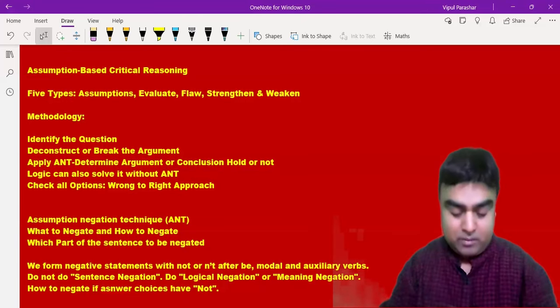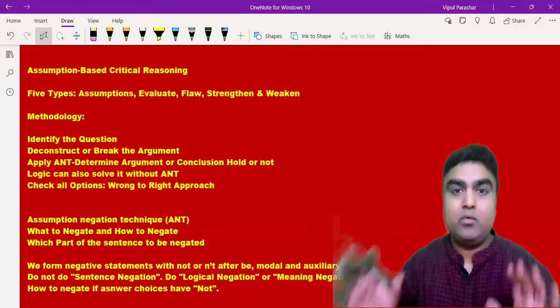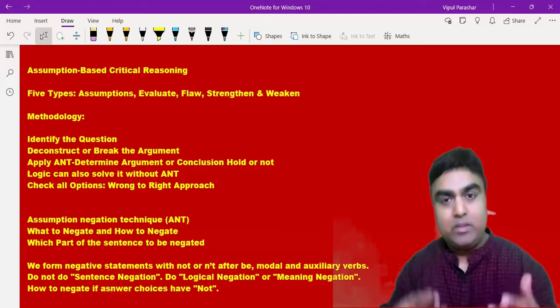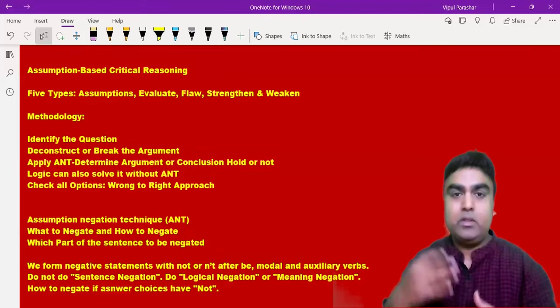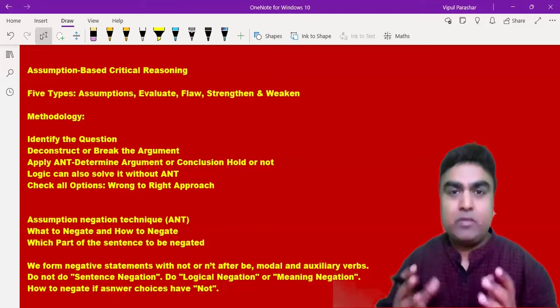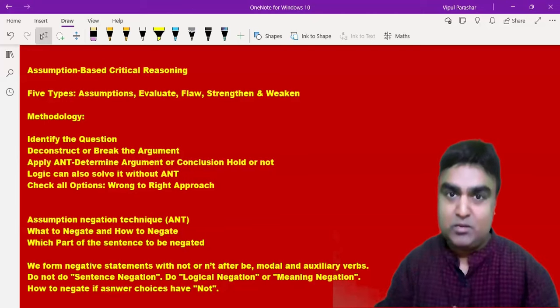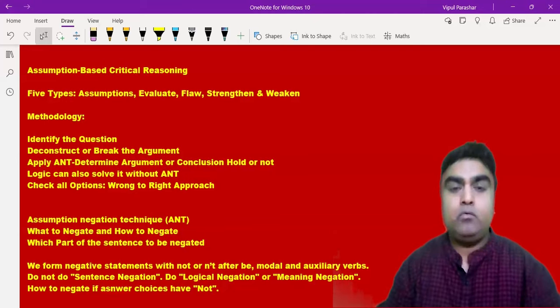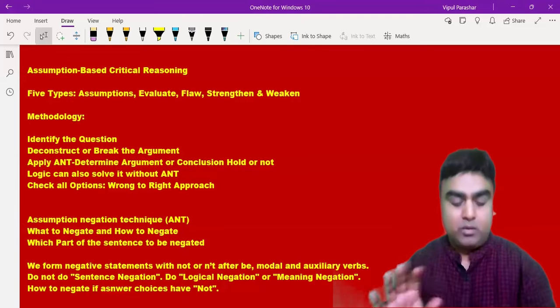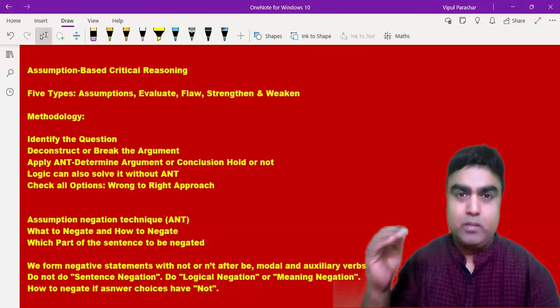So that's the same thing. Strengthen and weaken means strengthening or weakening the assumption. Okay, we'll come into it, but before moving into it, we will just have some understanding of the assumption-based questions. So when we're talking about assumption-based questions, some of the basic things I can go into very minute steps,